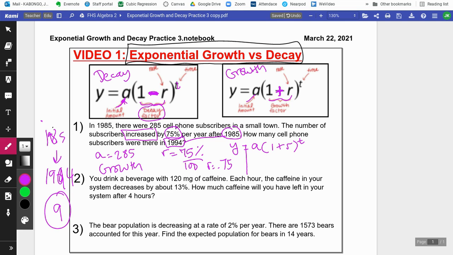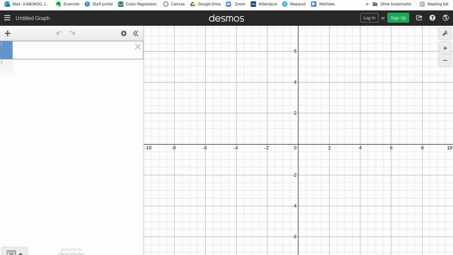Boom. So the A value is 285, open parentheses, 1 right here, plus the rate. The rate is 0.75, and the time we have agreed to be 9. And all you have to do is put this whole thing in decimals. So if you want me to do that, I can do that real fast for y'all. 285, open parentheses, put the 1.